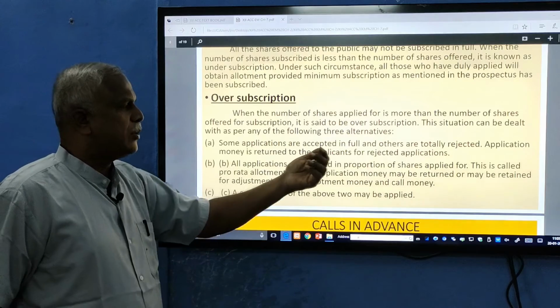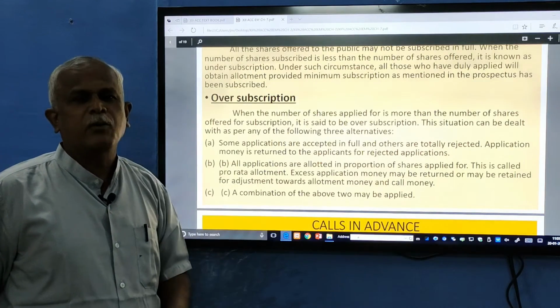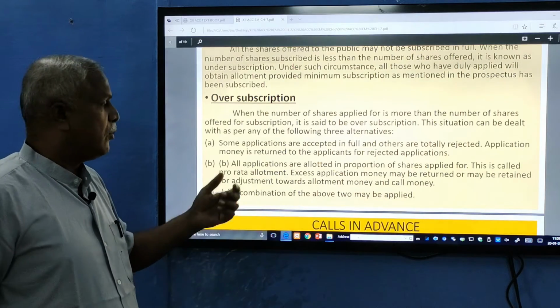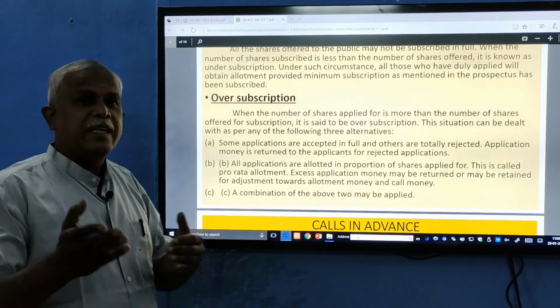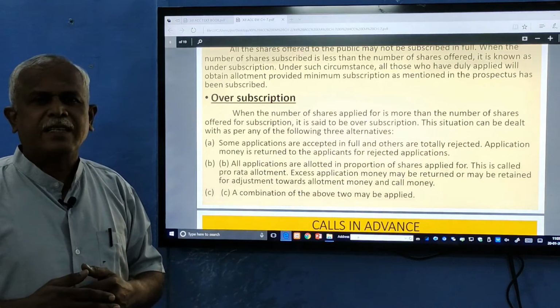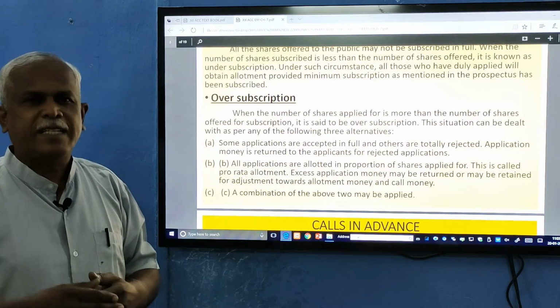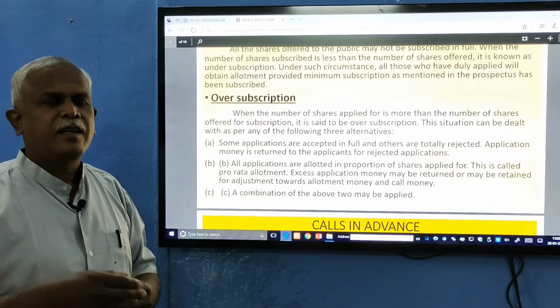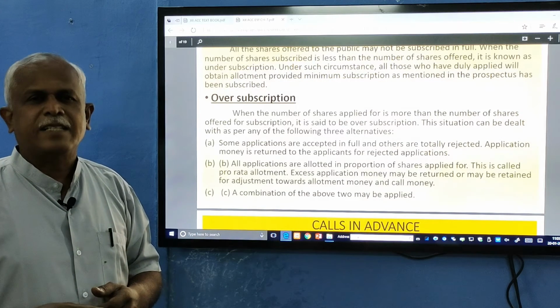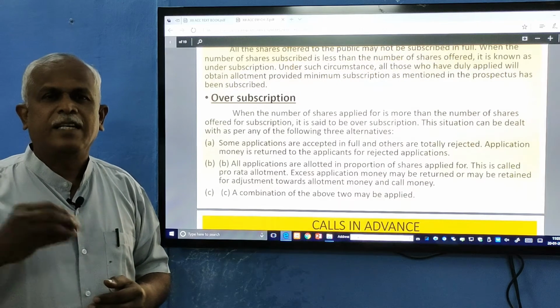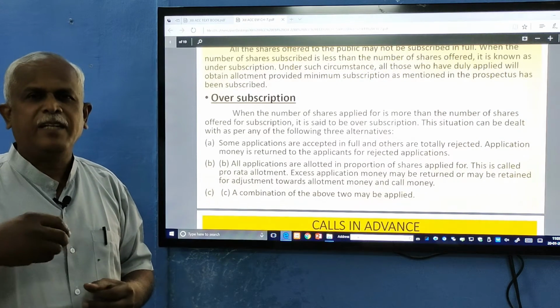Application money is returned to the applicants whose applications are rejected. Instead of returning, what a company can do is allot fewer shares than what they applied for. They must have asked for 100 shares, and the company will allot them 70 shares. So it is a proportion of 10:7. If they apply for 10, they will get 7.